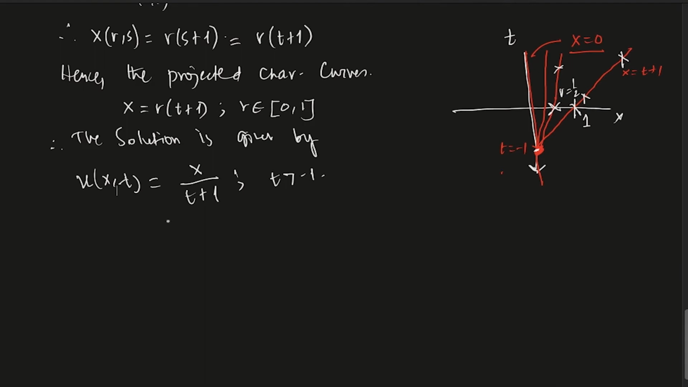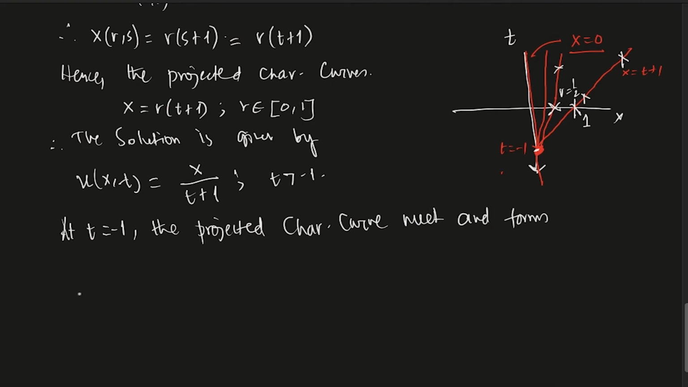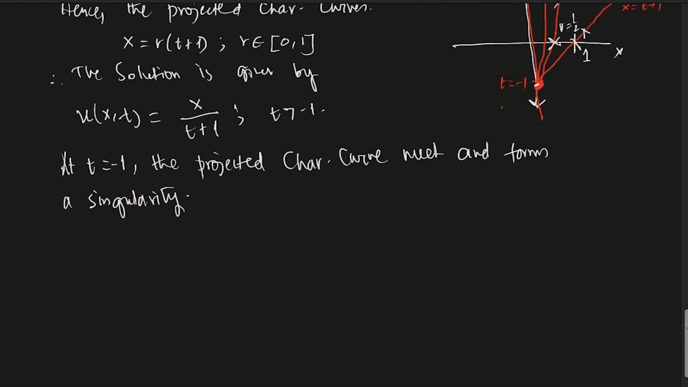So you understand that at t equals minus 1, the projected characteristic curves meet and form a singularity. Later in the course, we will talk about this singularity. This is a very important kind of singularity. We will see how to work around it. This will be done later.